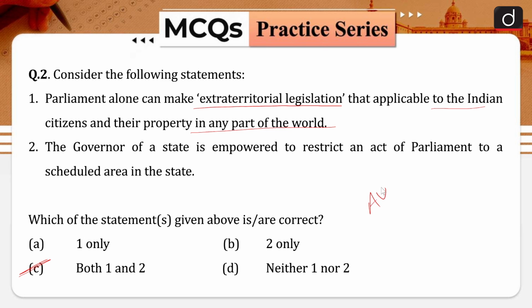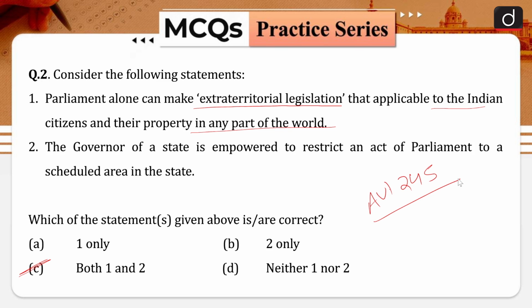If you talk about Article 245 of our Indian Constitution, it states that the Parliament can make laws for the whole or any part of the territory of India. The territory of India includes the states, the Union Territories and any other area for the time being included in the Territory of India. The Parliament alone can make extraterritorial legislation. Thus, the laws of the Parliament are also applicable to the Indian citizens and their property in any part of the world. And that is why statement number 1 is correct.